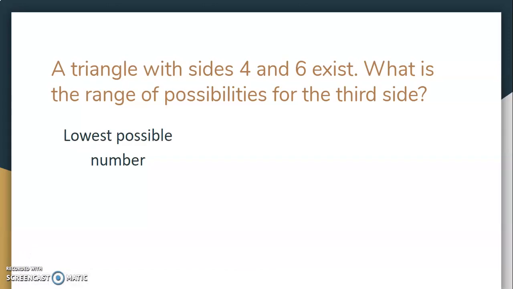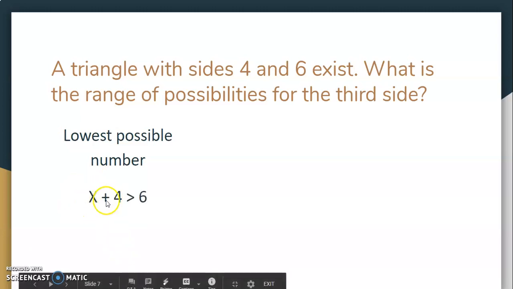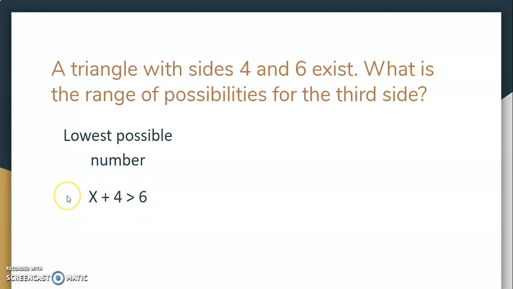We'll start with the lowest possible number. I know that some number, x, plus 4, if some number is lower than that, together they must be greater than 6. Well, solving for x, I can see that x must be some number bigger than 2. On the other side of that, I can look for the highest possible number.